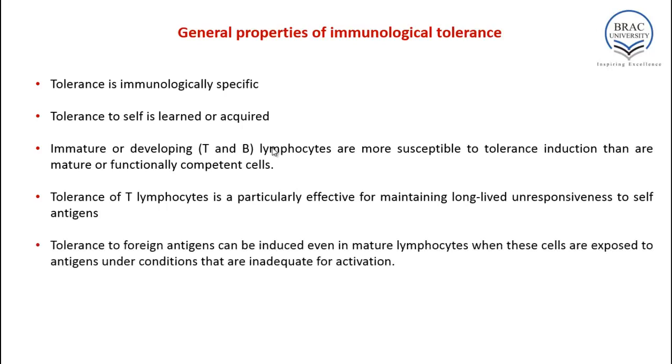Tolerance to foreign antigen can be induced even in mature lymphocytes when these cells are exposed to antigens under conditions that are inadequate for activation. So, if an antigen is exposed to a certain person, sometimes it can also show tolerance in its mature stage. How? If the surrounding cellular environment is unable to initiate an immune response, in that case, it will induce tolerance to that antigen.